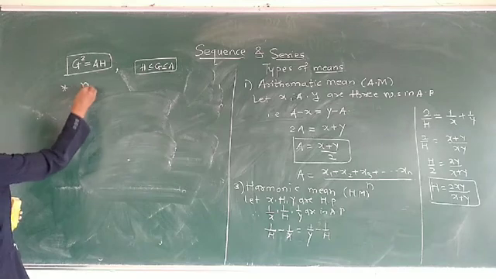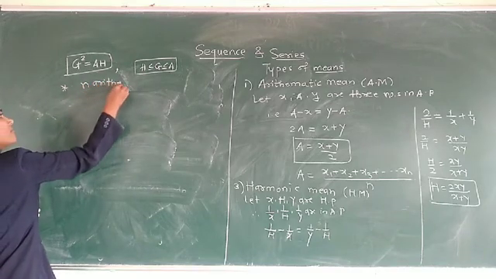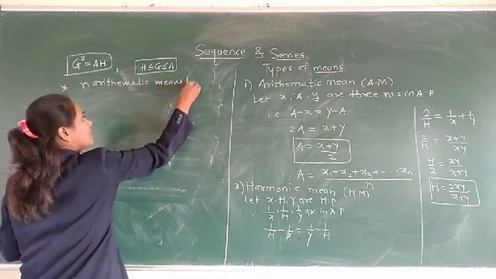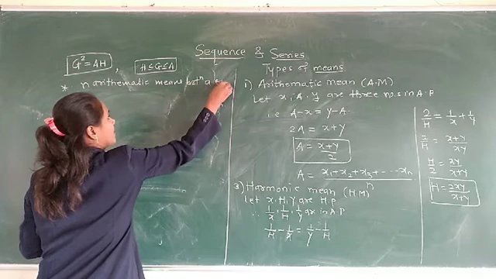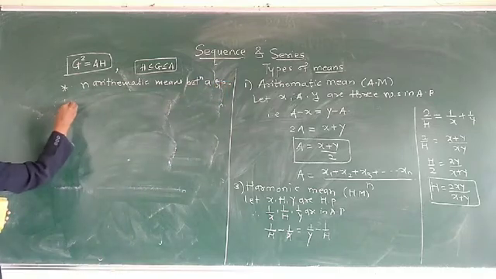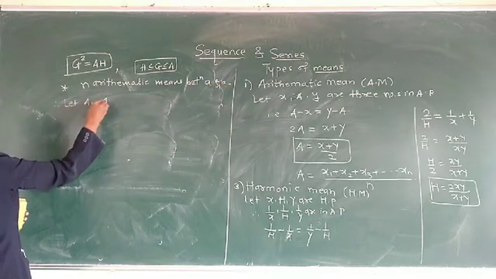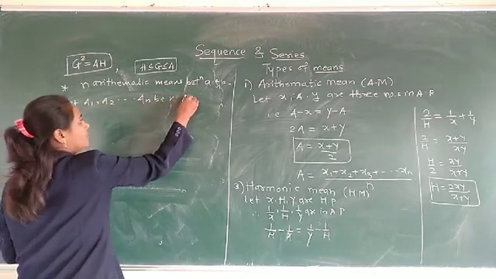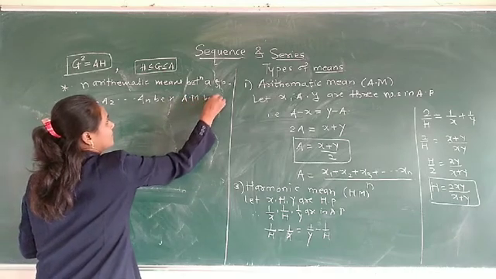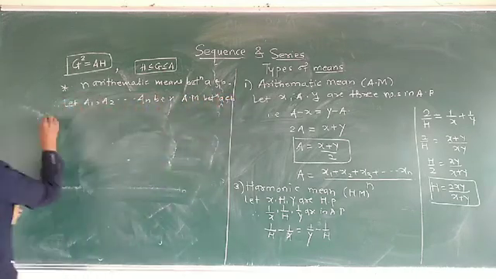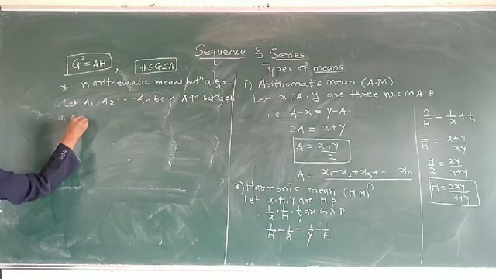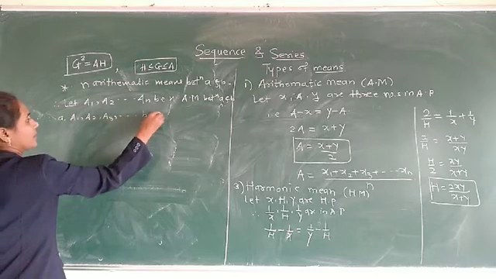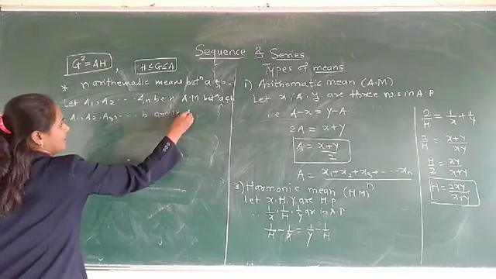So first we see n arithmetic means between A and B. Let A1, A2 and so on up to An be n arithmetic means between A and B. Therefore, the sequence A, A1, A2, A3 and so on, B are in AP.